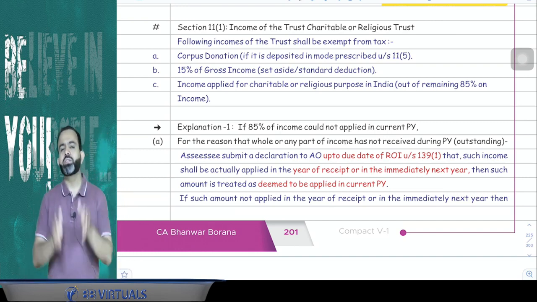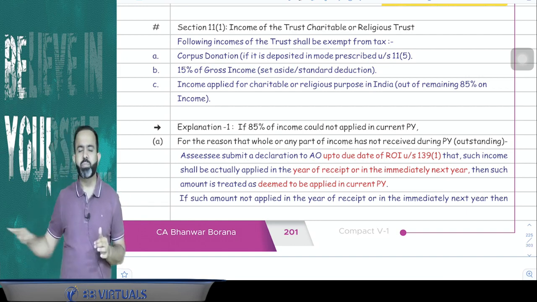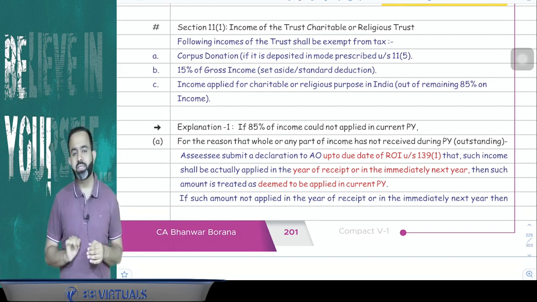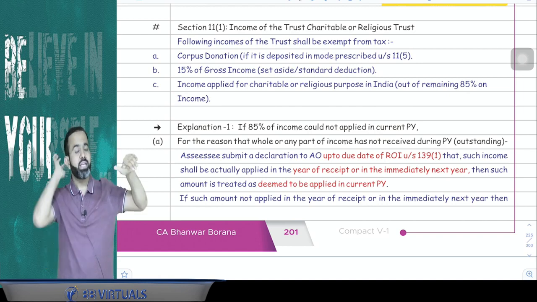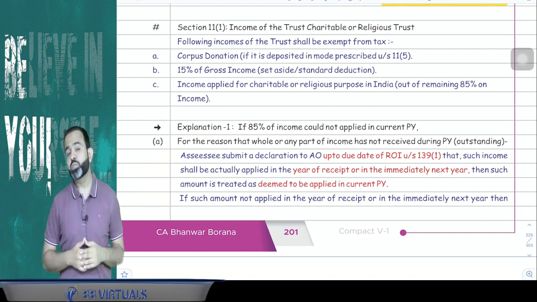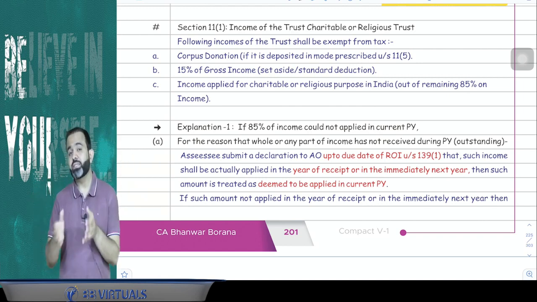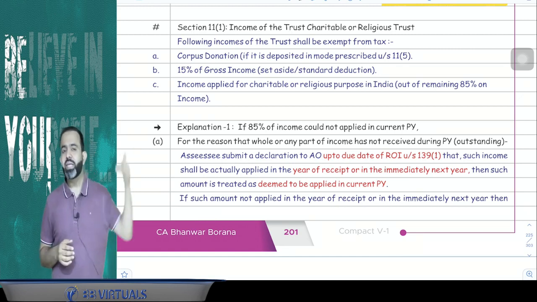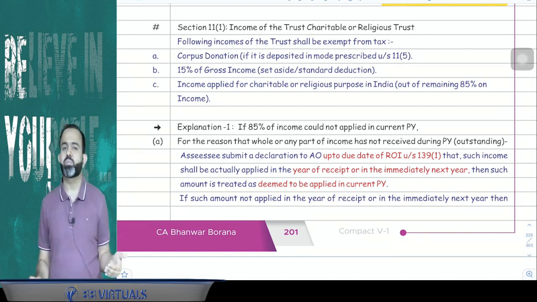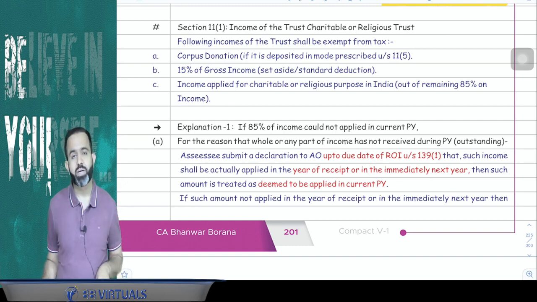Suppose one trust gross receipt is 20 lakh. So out of 20 lakh, 15% is a standard deduction. So 3 lakh is a standard deduction. Remaining is 17 lakh. Out of 17 lakh, suppose trust spent the 10 lakh rupees for the purpose of trust, for the religious and charitable purpose in India, then the remaining 7 lakh will be treated as the income of the trust, and on that 7 lakh trust is required to pay the tax.